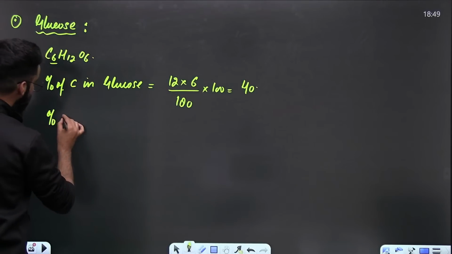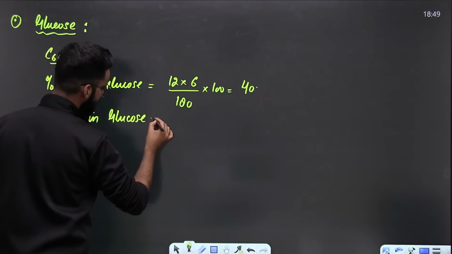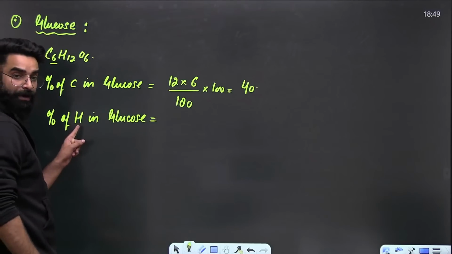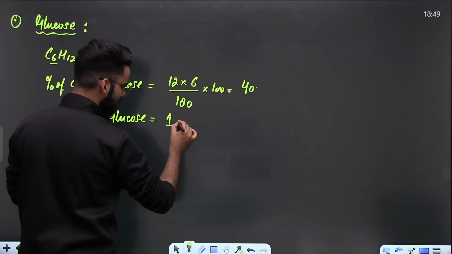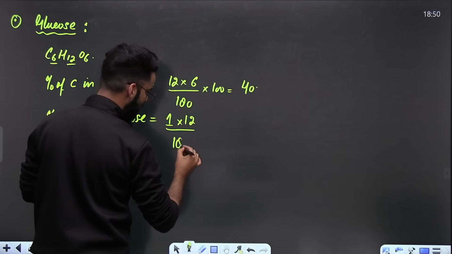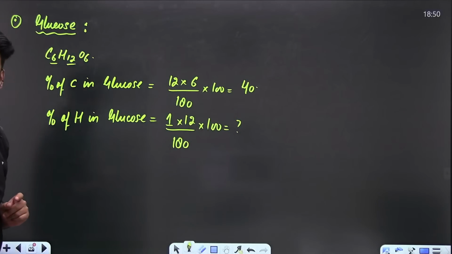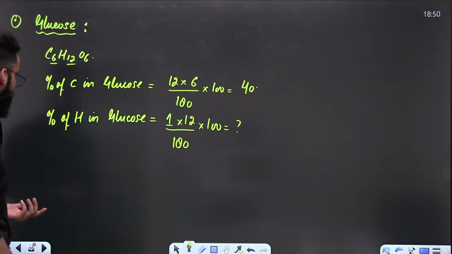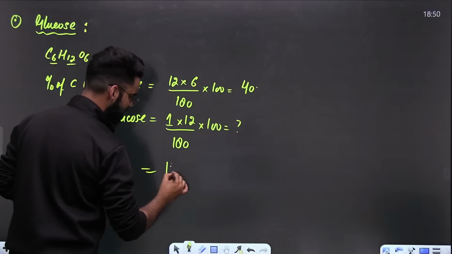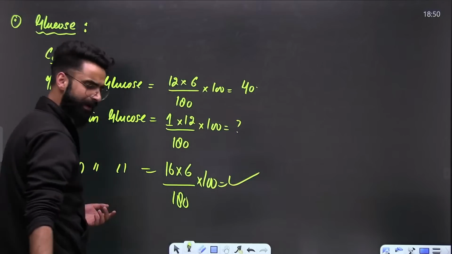Similarly, if I ask you the percentage of hydrogen in glucose, it is molar mass of hydrogen multiplied by, in 1 mole of glucose there are 12 moles of H, divided by molar mass of compound, multiplied by 100. Solve it, get the result. Similarly, percentage of oxygen in glucose by mass is 16 multiplied by 6 divided by 180 multiplied by 100. Done and dusted, right?